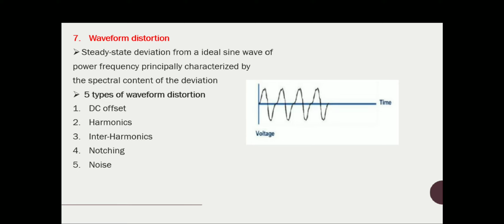There are basically 5 types of waveform distortion. First, there may be DC offset present in your power system, and there may be additional harmonic components added to your pure sinusoidal waveform. There can also be interharmonics, notching and noise. Any of these 5 components or reasons may result in distortion in your waveform: DC offset, harmonics, interharmonics, notching and noise.